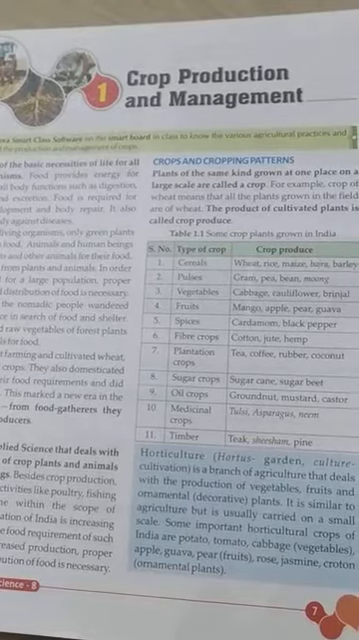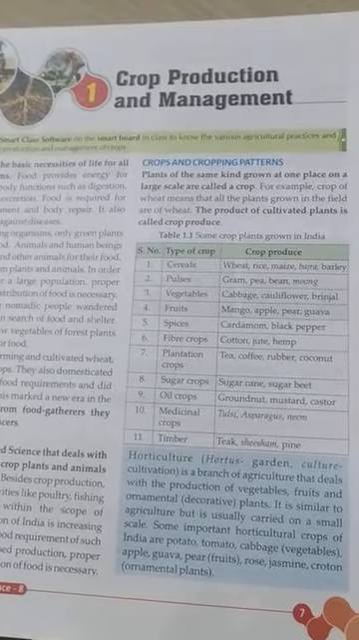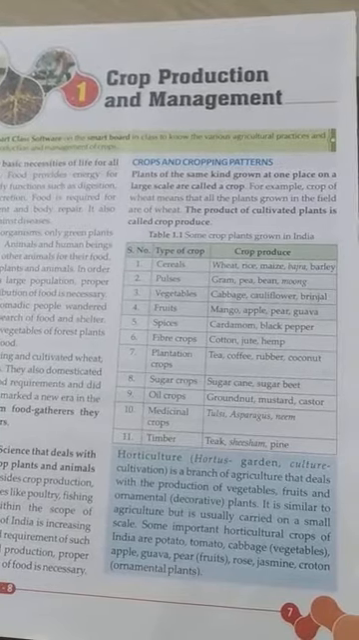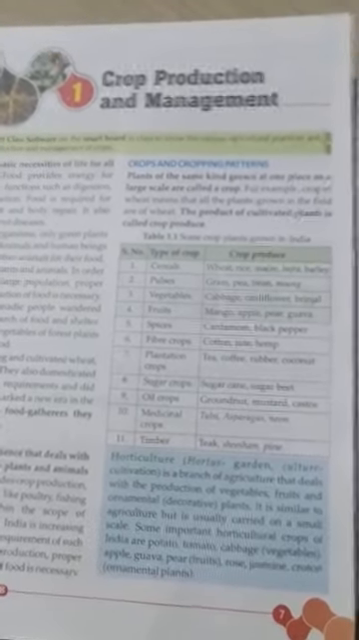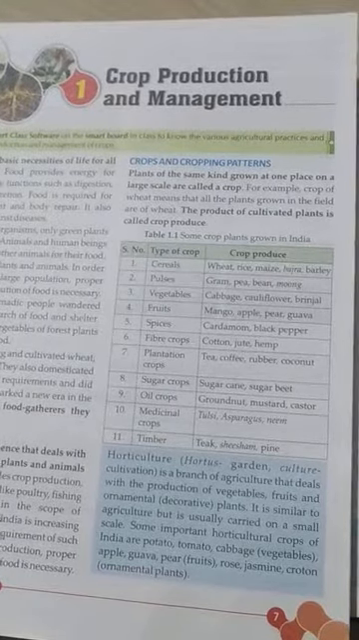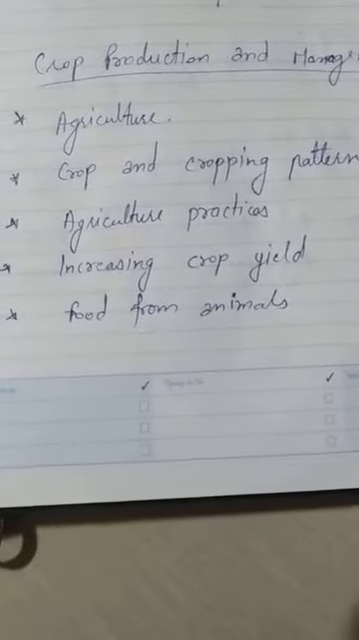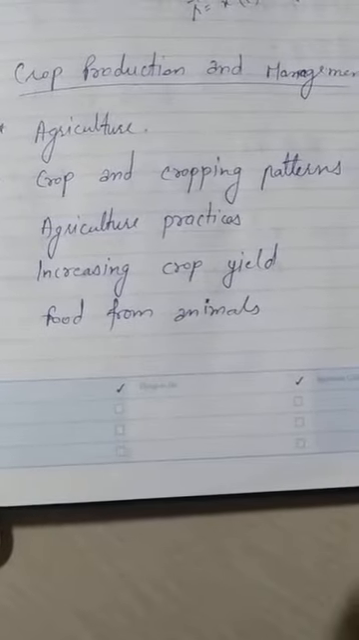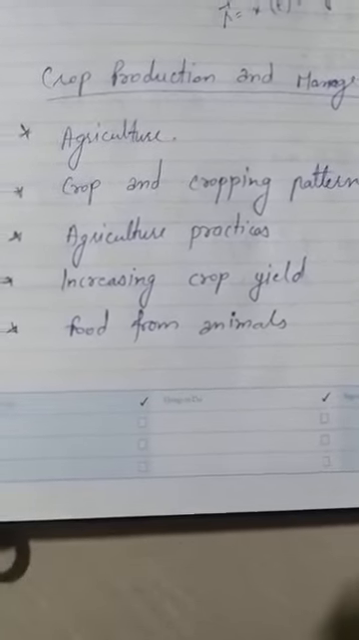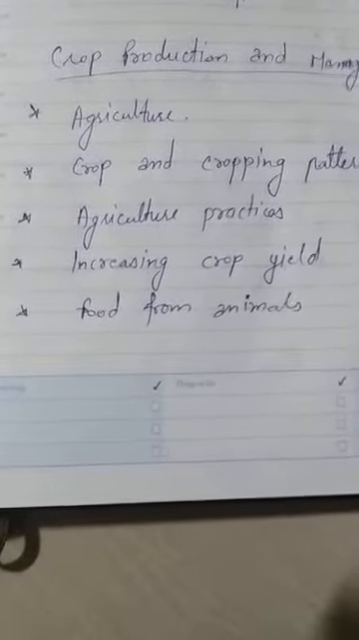This is a chapter of 8th class. Today we will start the first chapter, crop production and management. In this chapter we will read about agriculture, crop and cropping patterns, agriculture practices, increasing crop yield and food from the animals.